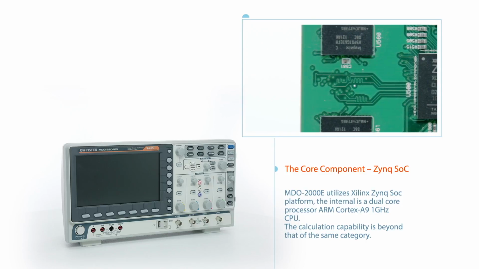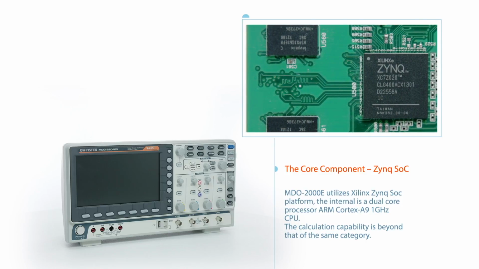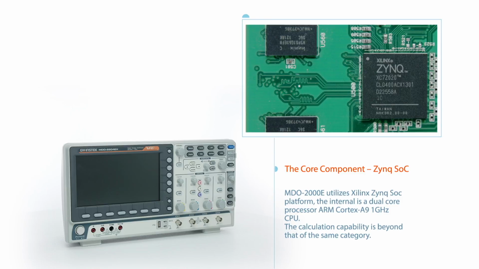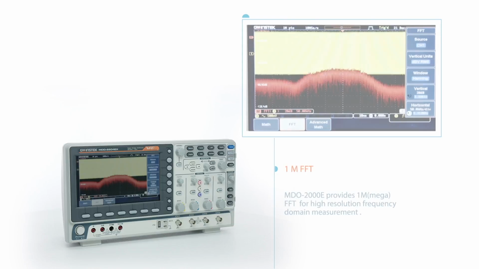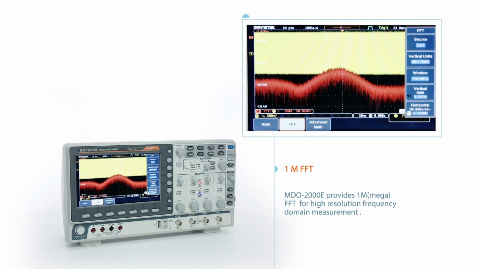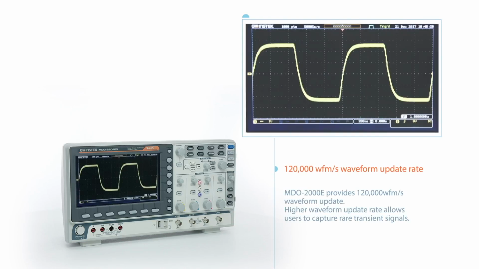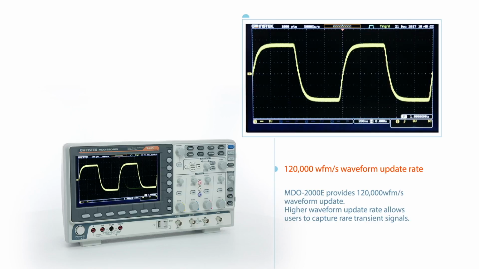The internal is a dual-core ARM Cortex-A9 1 GHz CPU. The calculation capability is beyond that of the same category. Provides 1 mega FFT for high-resolution frequency domain measurement and 120,000 waveforms per second update. Higher waveform update rate allows users to capture rare transient signals.